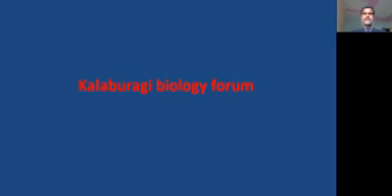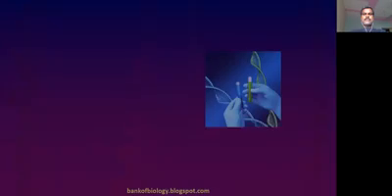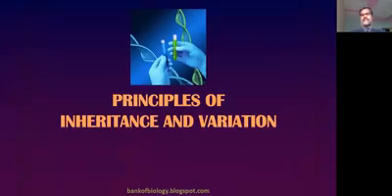Today we will be starting the new unit called Genetics and Evolution. The meaning of evolution is any net directional change or any cumulative changes in the characteristics of an organism or population over many generations. In that, one of the chapters that we are going to study is Principles of Inheritance and Variation. This is the fifth chapter that we'll be studying.